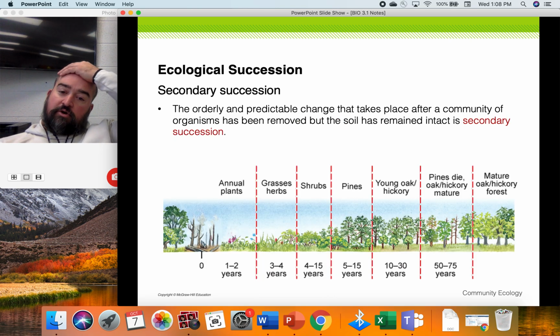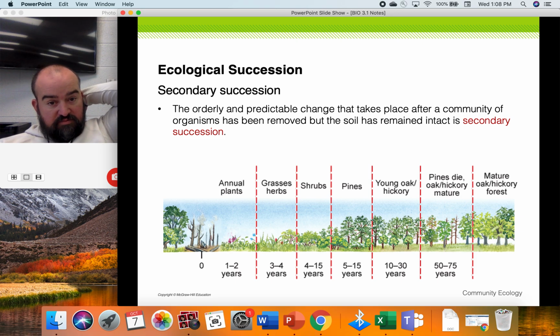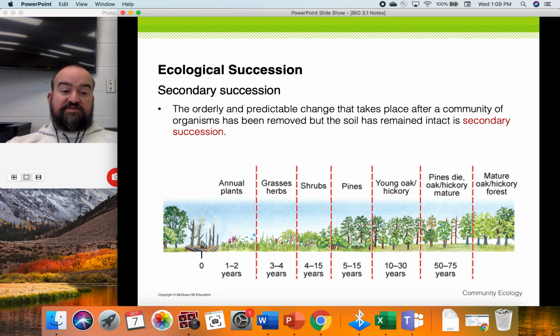Secondary succession occurs when soil is present. So it's going to be much, much faster because it takes a long time for lichens and mosses to settle and to form the soil. This is going to be after something like a wildfire or clear cutting, things of that nature that remove all the vegetation but leave the soil behind.